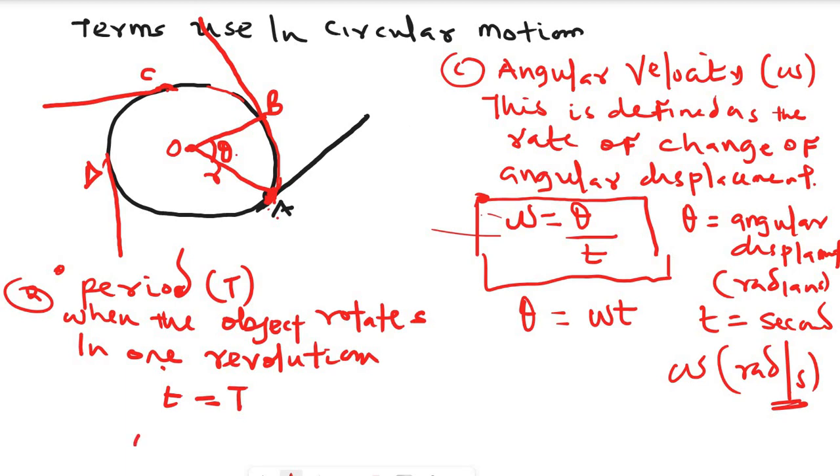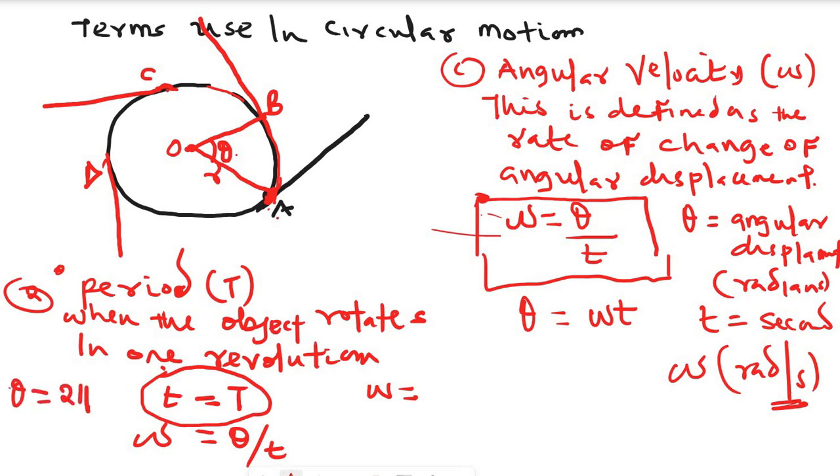So therefore, angular velocity, which is angular displacement over time, will change at that point, when t is equal to capital T, which means the object has rotated in one circle. At that point, the angle is 2 pi radians.